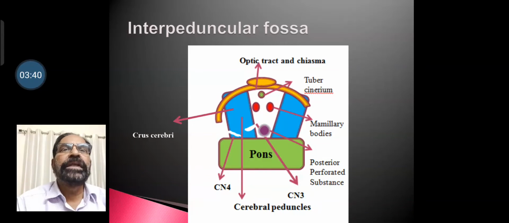So this is a picture showing the interpeduncular fossa. The boundaries are anteriorly optic chiasma and optic tract, posteriorly the pons, laterally crus cerebri. The contents include tuber cinereum anteriorly, mammillary bodies and posterior perforated substance, and the oculomotor nerve.